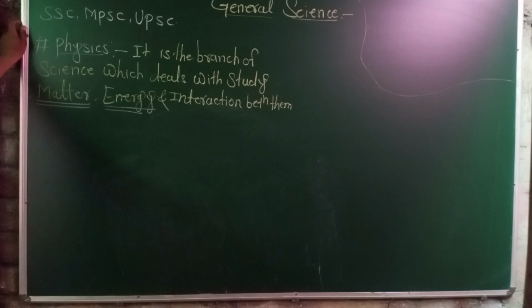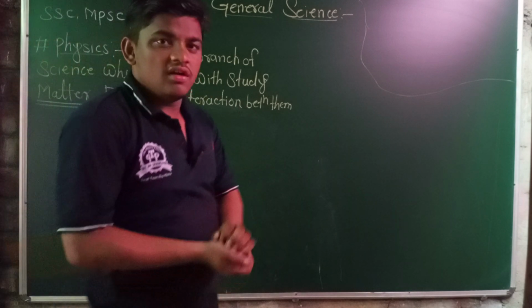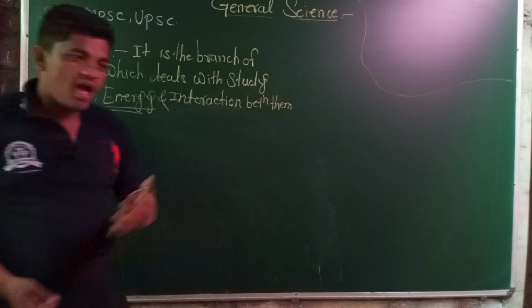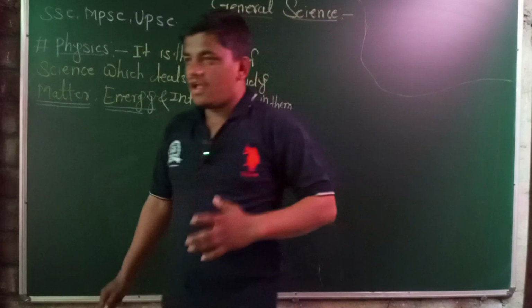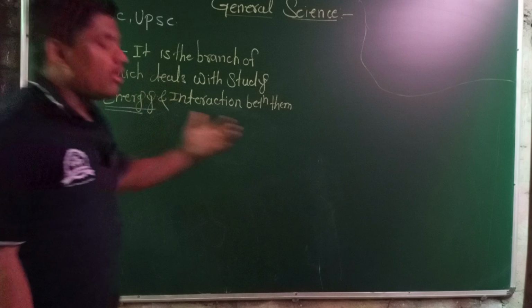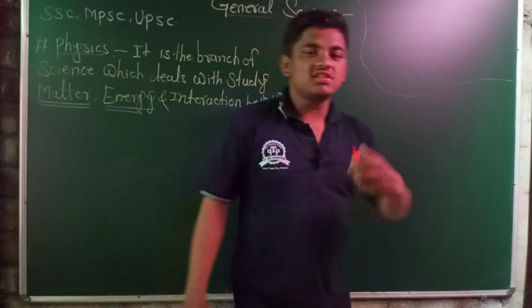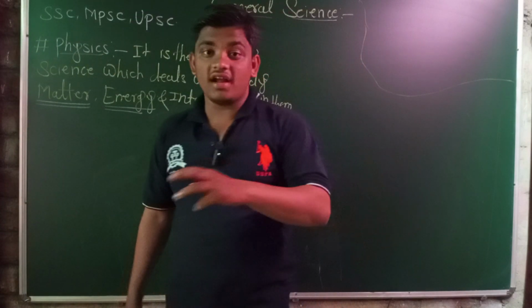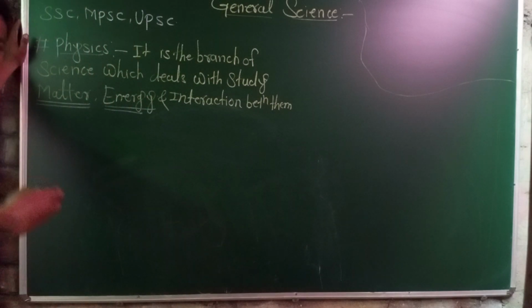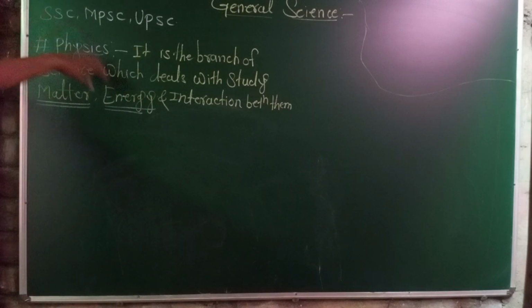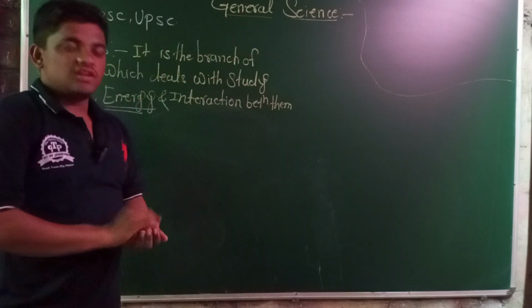What is the definition of chemistry? It deals with the study of chemicals, the interaction between chemicals, and the reaction properties of those chemicals. Again, what is biology? It is a branch of science which deals with the study of living organisms, cells, interactions of those cells and living organisms, growth, and other things in science or general science.